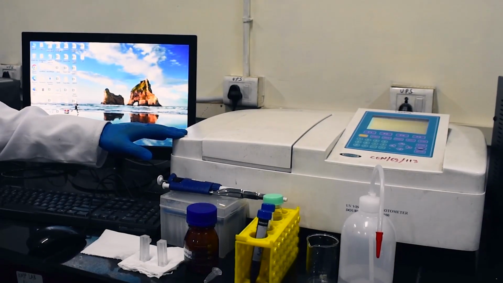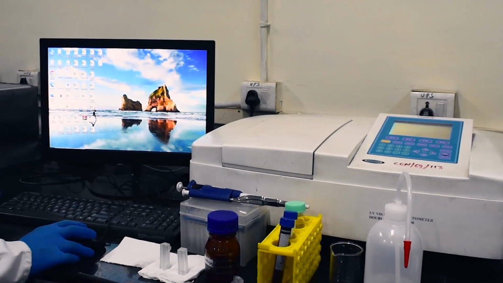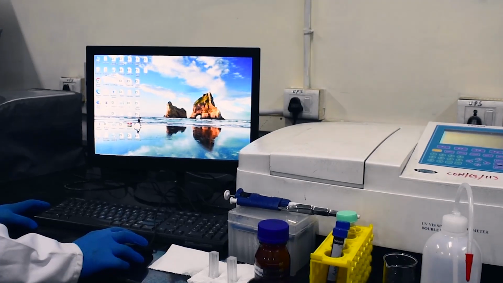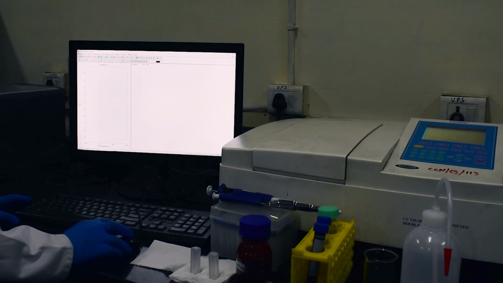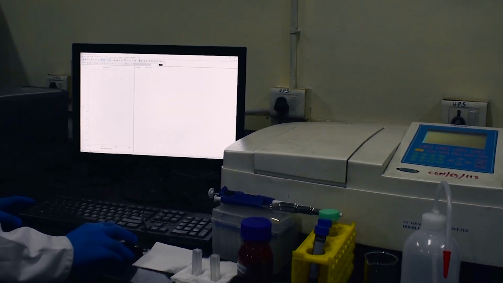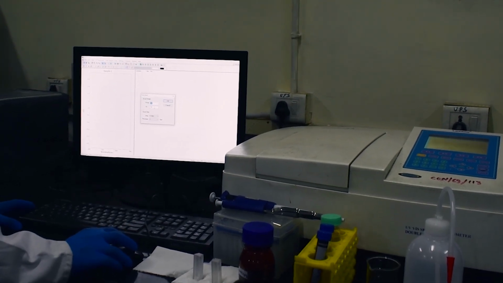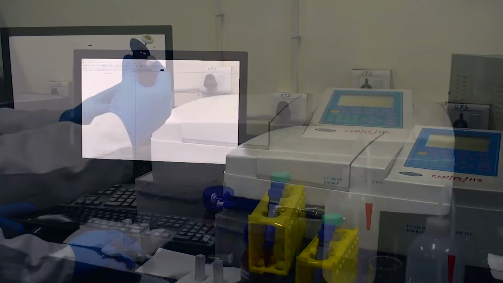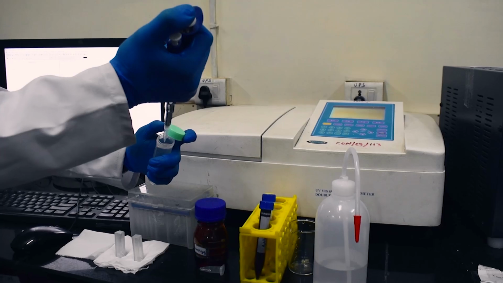First, turn on the UV visible spectrophotometer and allow it to warm up. Open the software on the system and select the new file option. Choose spectral scan and set the wavelength range from 350 to 800 nanometer. We will first calibrate the baseline using ultra pure water as the reference.